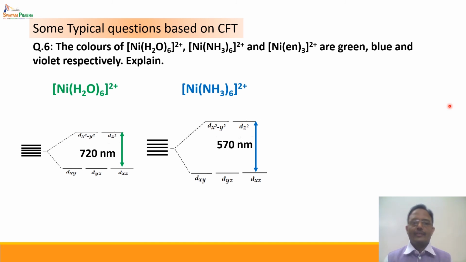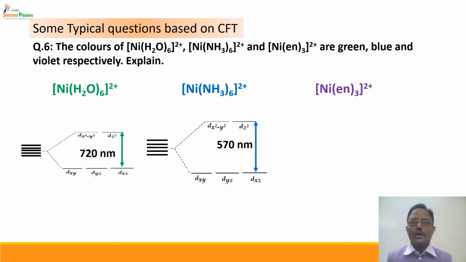As a result, the wavelength which is absorbed is less, because we know that wavelength is inversely proportional to energy. Energy is inversely proportional to wavelength. E is equal to hc upon lambda. Hence the absorption takes place at 570 nanometer, and the complementary color, which is a blue color, is observed.